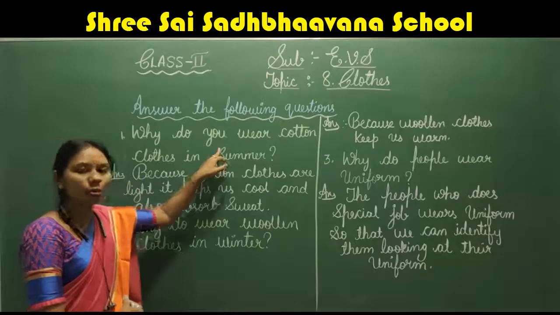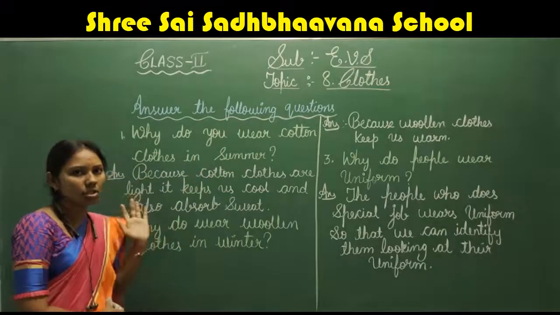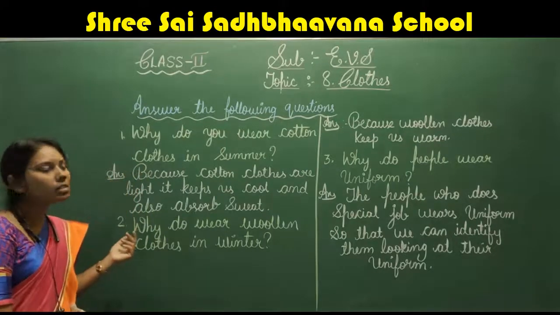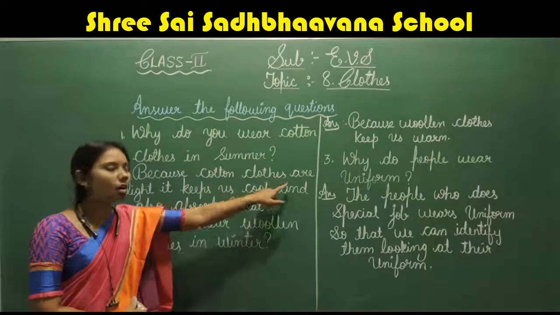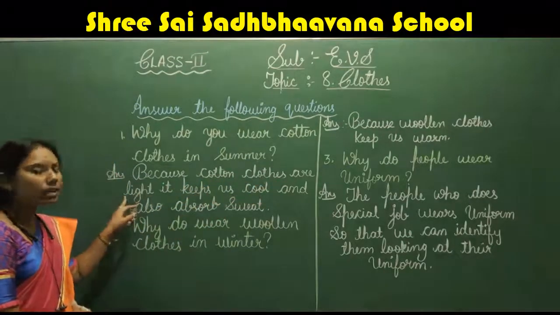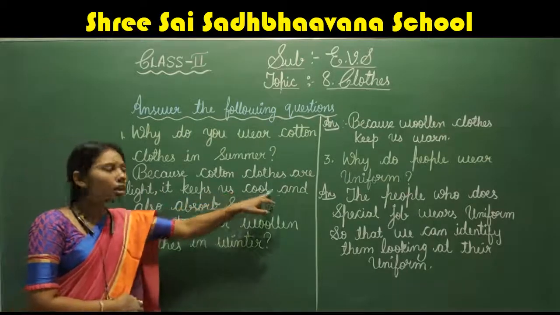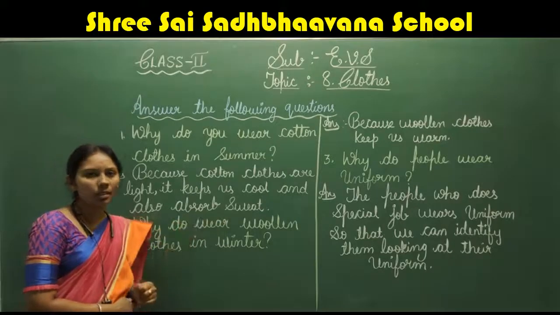Why do you wear cotton clothes in summer? The answer is, we wear cotton clothes in summer because cotton clothes are light, it keeps us cool and also absorbs sweat.